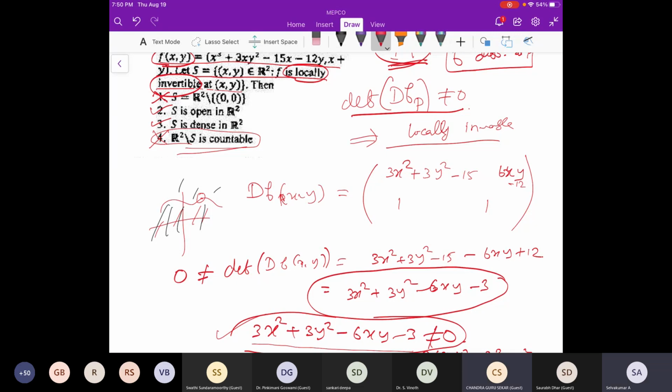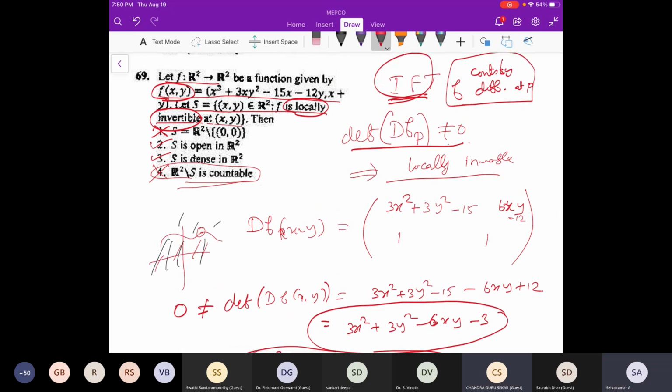Is that fine? Yes, sir, actually it is an open set. Sir, if S is open, why can't the zero point be inside that domain? I mean, the curve may be at 0. Suppose x1 is in S. What is the issue actually? At that point, this will not be invertible, right? I don't understand which point. We are talking about S being in the domain, and 0 will be in the codomain actually.